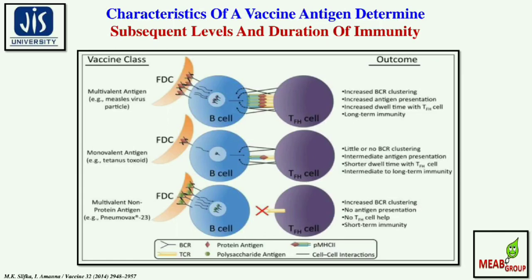And these are the probable outcomes. Number 1: increased BCR clustering, increased antigen presentation, increased dwell time with the TFH cells, and long-term immunity. The second outcome would be little or no BCR clustering, intermediate antigen presentation, shorter dwell time with the TFH cells, and intermediate to long-term immunity respectively. Now in the last segment, the multivalent non-protein antigen causes certain outcomes, which include increased BCR clustering, no antigen presentation, no TFH cell help, and short-term immunity.